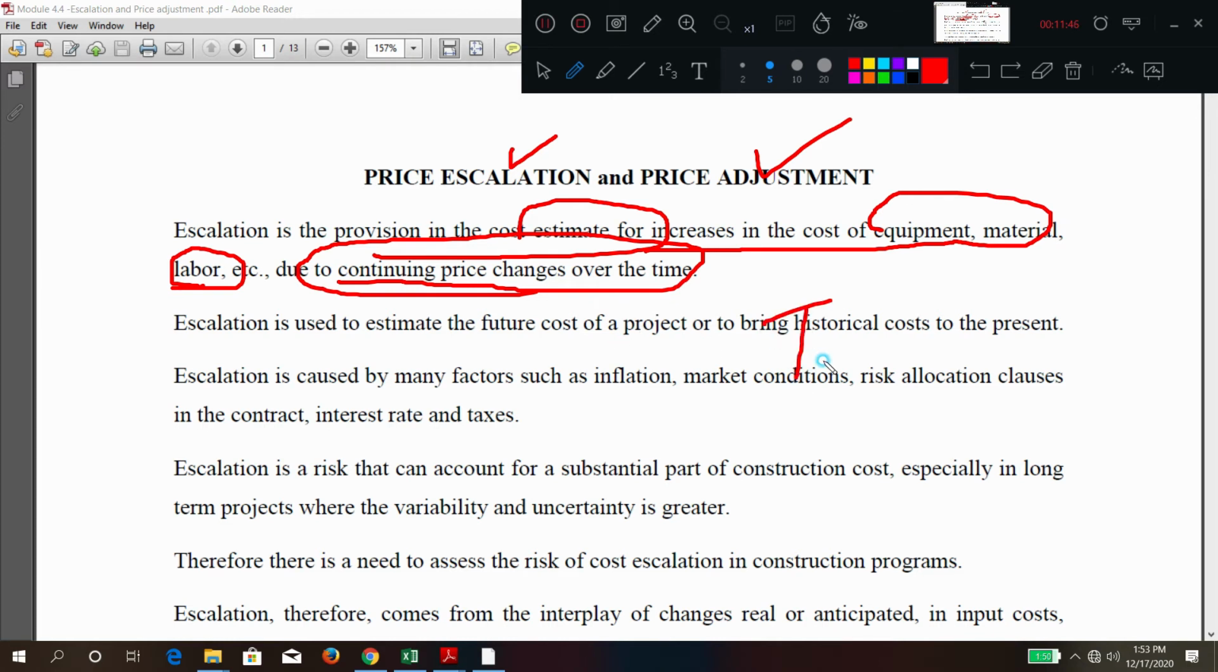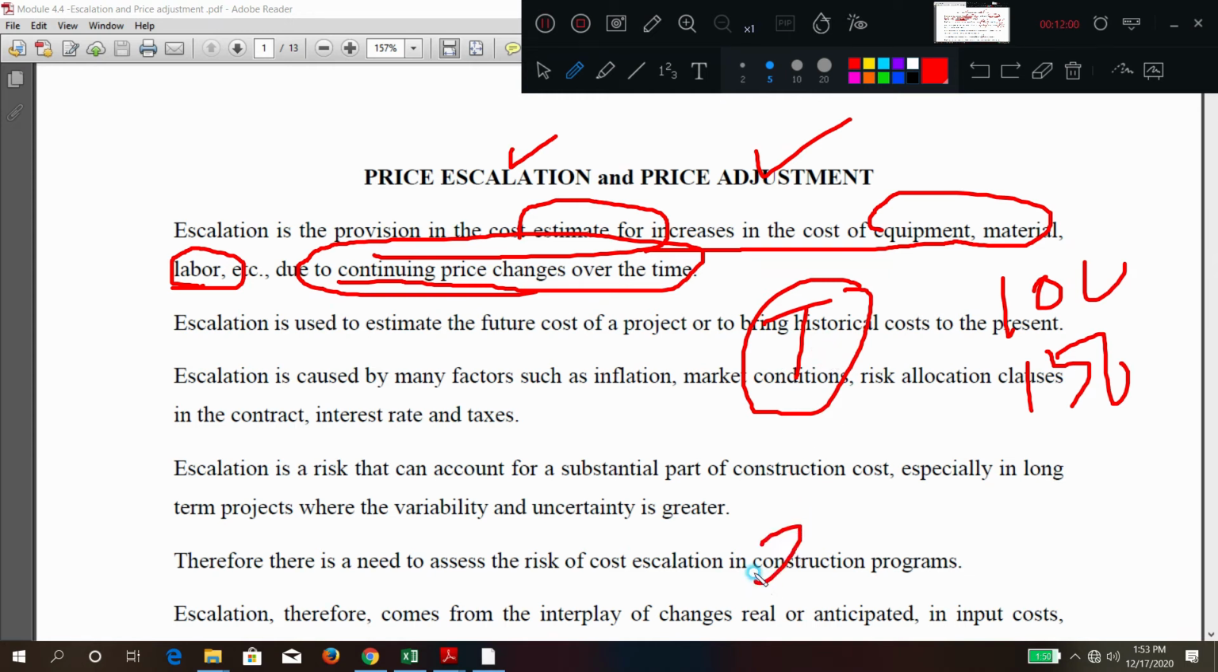During the tender, the labor price was 100, let us say. Material price was 150, for example. The tender is accepted and the contract has started. Now suddenly after 1 year or 2 years, labor prices increased from 100 to 200 and material from 150 to 250. So the contractor will be under loss. To compensate this loss, one clause will be given. That clause is called the escalation clause or adjustment clause.